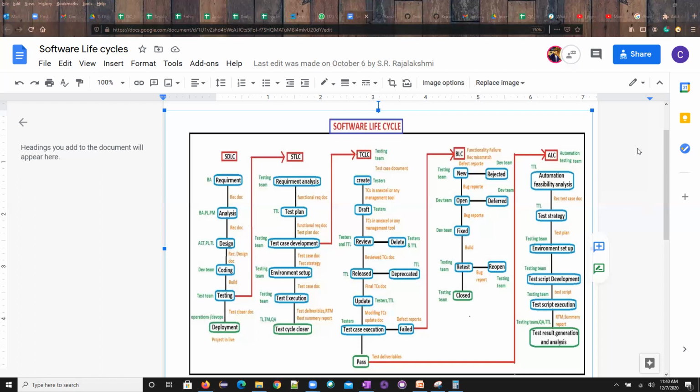So by this itself you can understand that all the business analysts, POs, development team, testing team, architects, managers, and project managers, everyone will be part of this particular phase. So these are the roles, this is what we will perform in the analysis phase, and these are the outcomes of this phase.